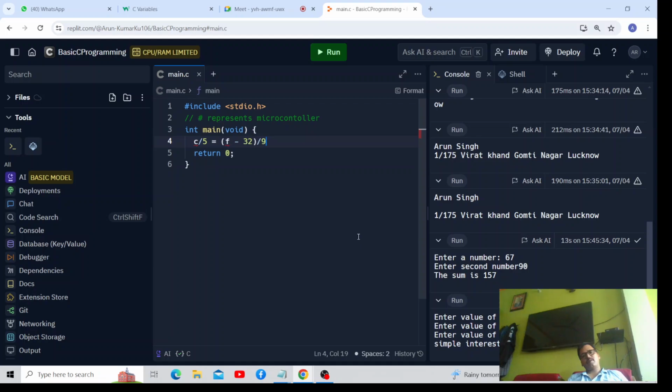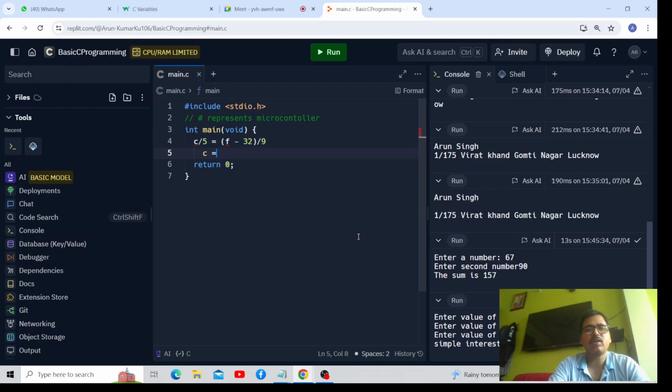So, in order to write a formula for C as the subject, what should we do?